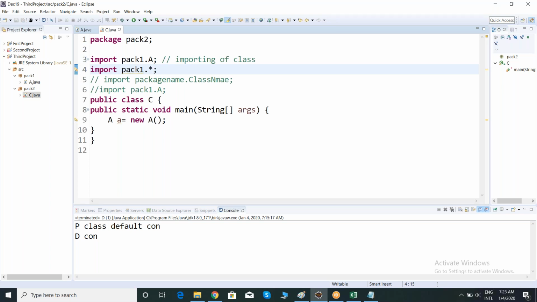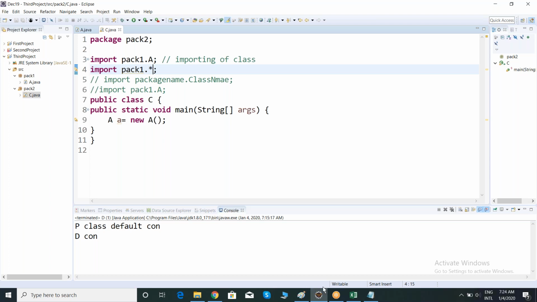Now you can access all the classes inside the package, whether it is 100 classes or 1000 classes. Now you are able to access all the classes in pack1, but at execution time there is no impact, there is no difference.